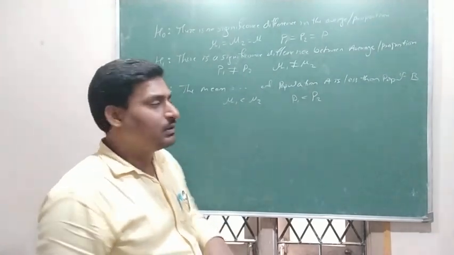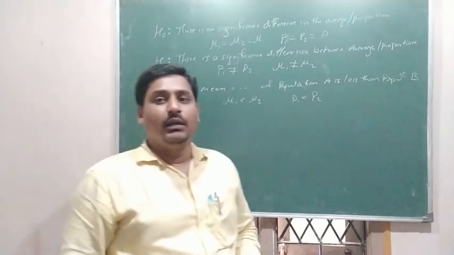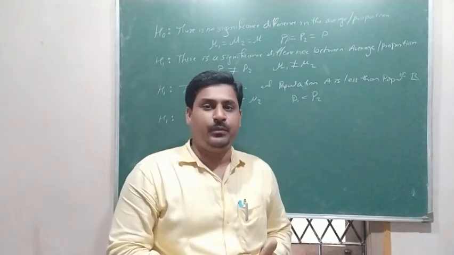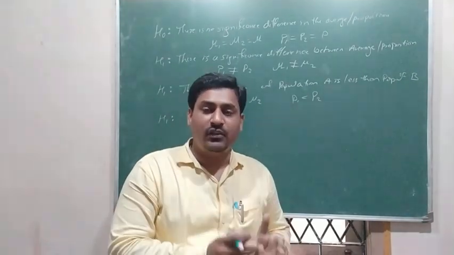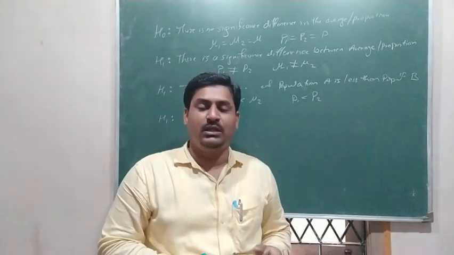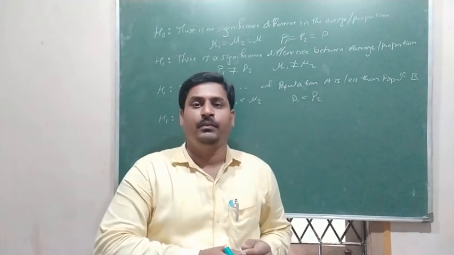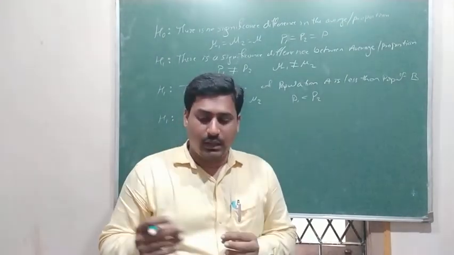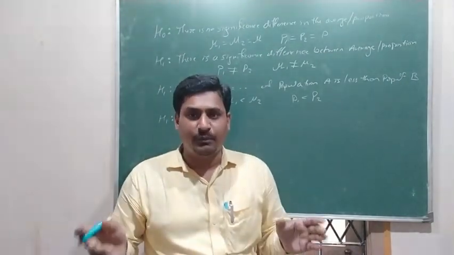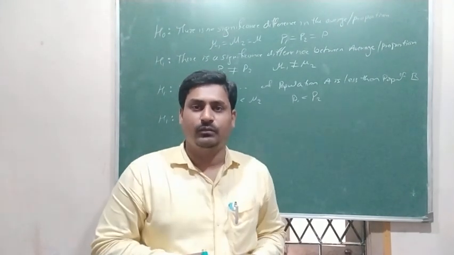And the second type of question is that the mean height of the students of college A is greater than college B, or the performance of college A is better than college B, or the passing proportion of college A is better than college B. There is a problem in the book. It gives two different time periods, two different populations when they study. So one is better than another.